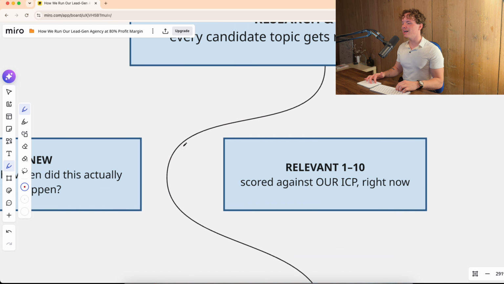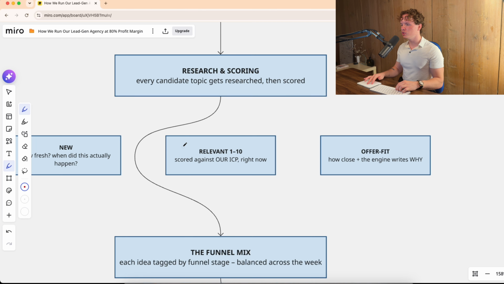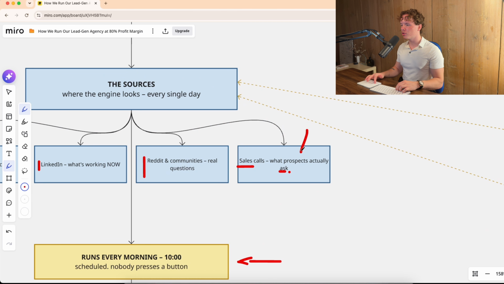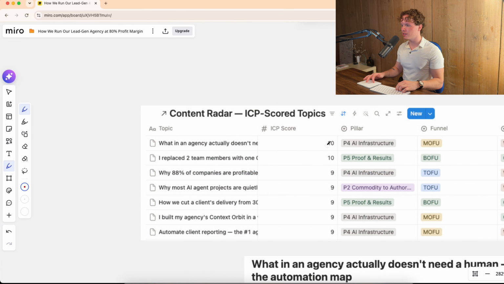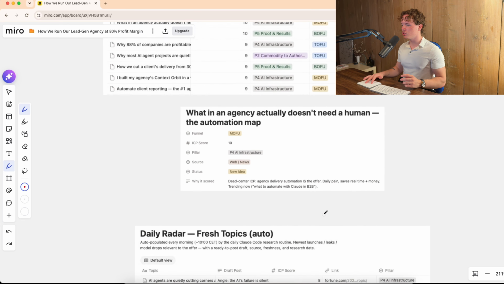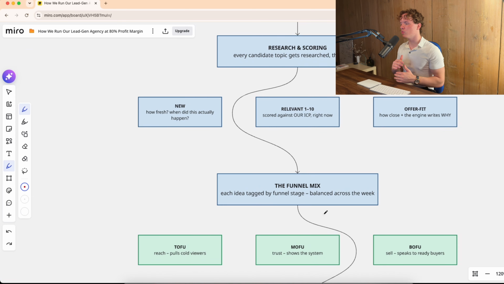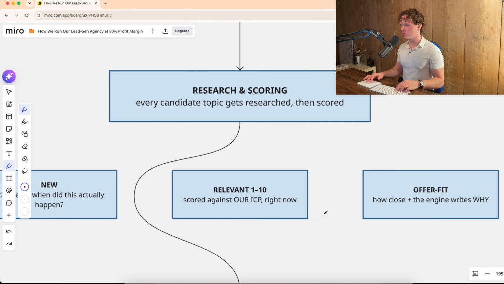With that information, it now sees, okay, how well do they actually need this? How many prospects have asked these questions? And then you can see that on here, it just scales here 10, 10, 9, 9, 9. And then sometimes it also has 6, 5, or whatever. But those it usually doesn't show within the dashboard, because we want to make sure that we only post about topics that are actually a perfect fit for our ICP. So that is the scoring engine within here.